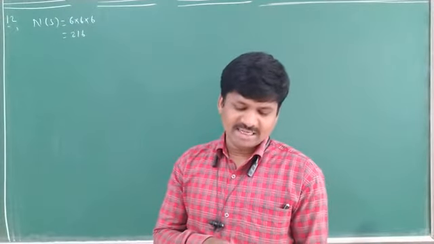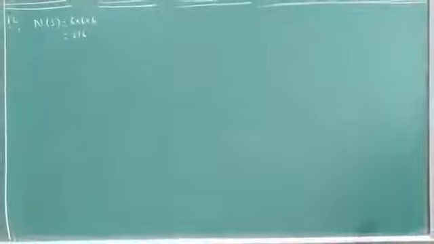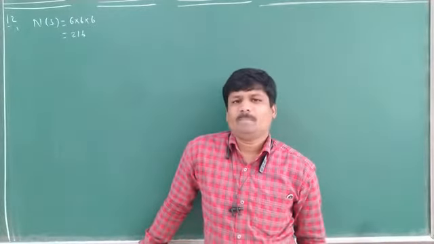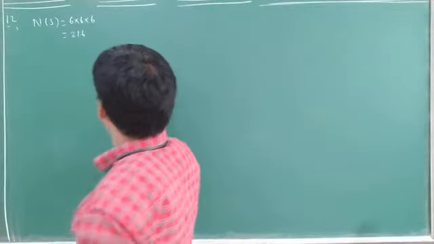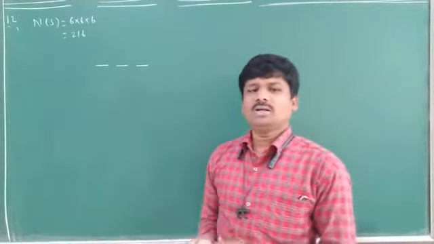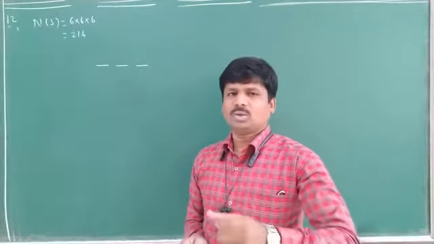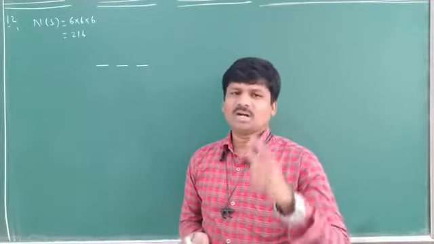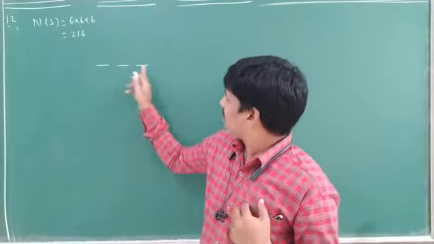Find the probability of getting an odd number at least once. At least once means, just observe here: first time, second time, third time. 3 times we are rolling a die. First time I throw, second time I throw, third time also I throw. If you throw the first time, what will you get? You may get 1 or 2 or 3 or 4 or 5 or 6. Second also like that, third also like that.